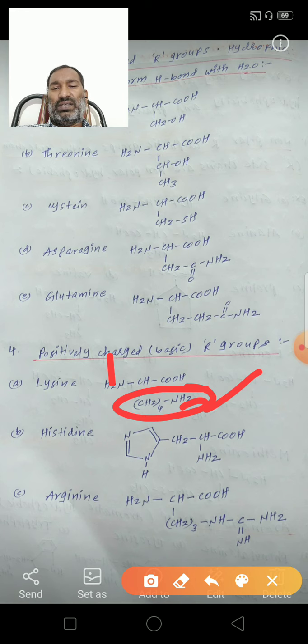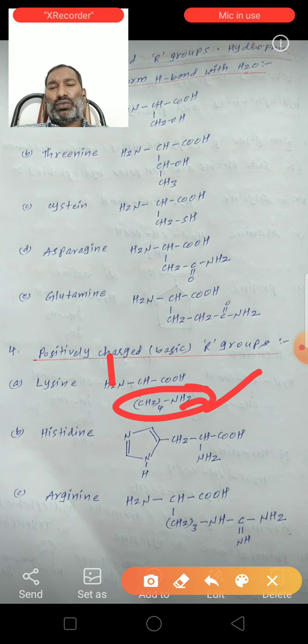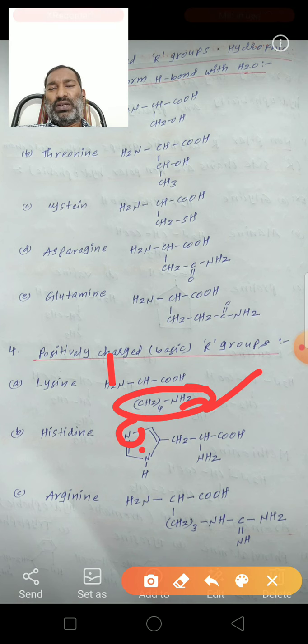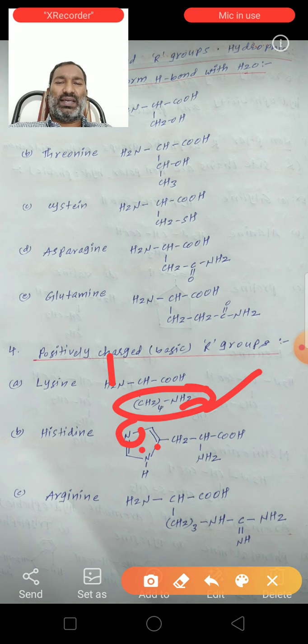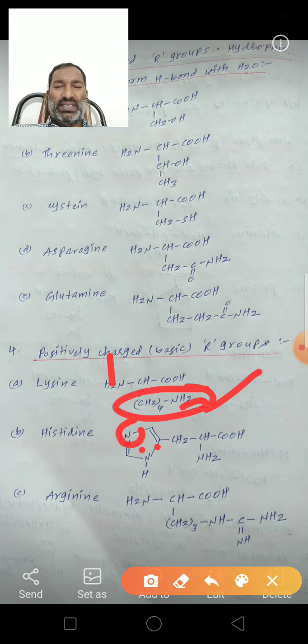Histidine ring, CH2, CH, COOH bond NH2. This also contains 2 extra nitrogens. These 2 nitrogens contain lone pair electrons, so they can behave as a basic nature.